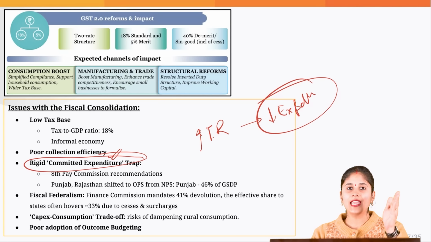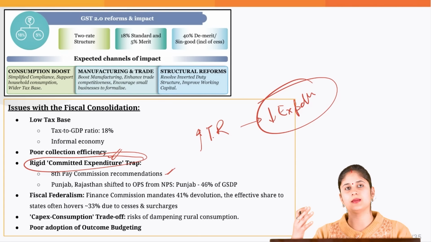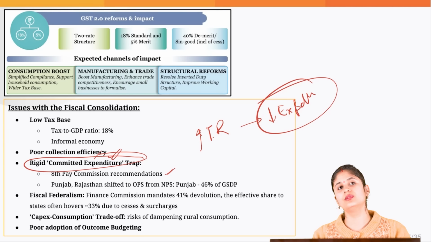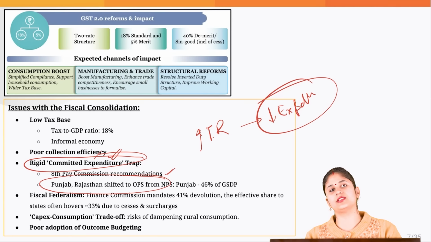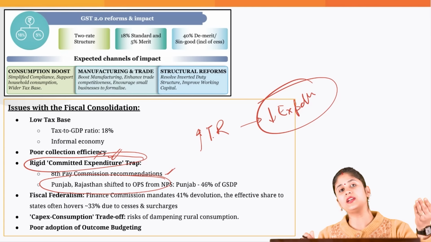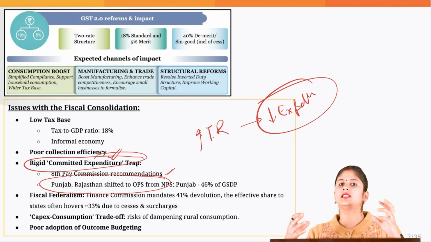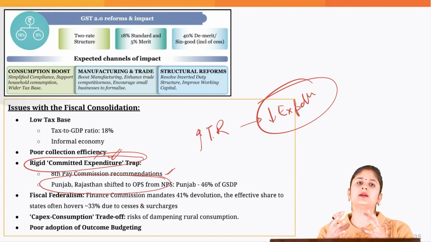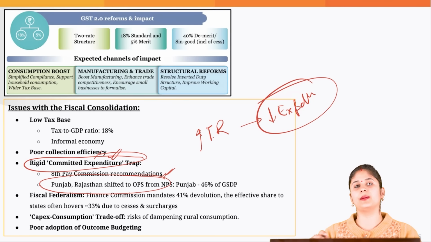And once the 8th Pay Commission recommendations are out and implemented, it is going to increase the committed expenditure of the central government. When it comes to states, what we are seeing is that Punjab and Rajasthan have actually shifted from the new pension scheme to the old pension scheme. In the old pension scheme, the entire pension burden is borne by the government itself. But in the new pension scheme, the employees as well as the state government used to contribute. Now since they have moved again to the old pension scheme, this increases their committed expenditure.